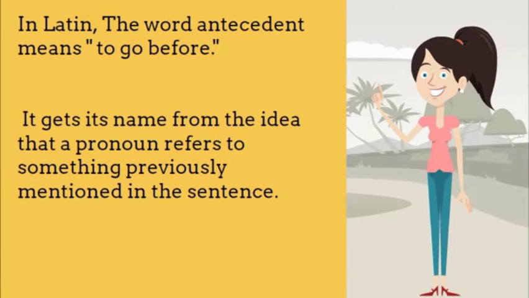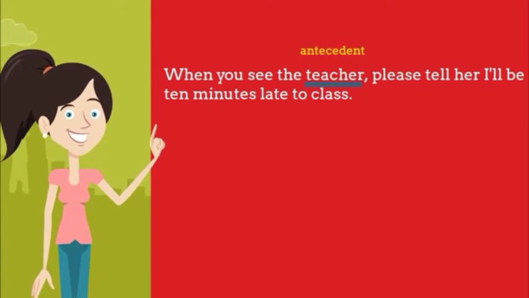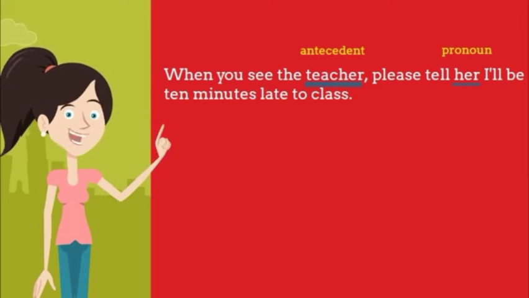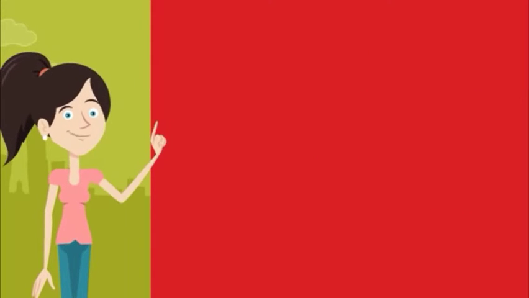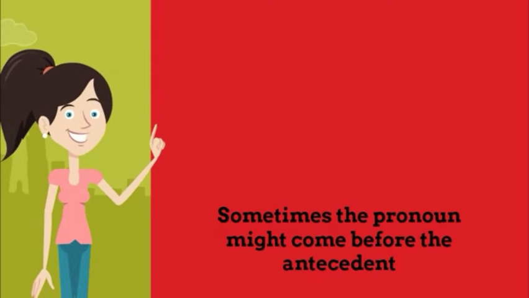Let's look at this example. When you see the teacher, please tell her I'll be 10 minutes late to class. The antecedent is teacher. It is the word that the pronoun her refers to. The word teacher comes before the pronoun her. Typically, the antecedent of a pronoun is a noun or a noun phrase. Despite the name, an antecedent does not always come before its pronoun.